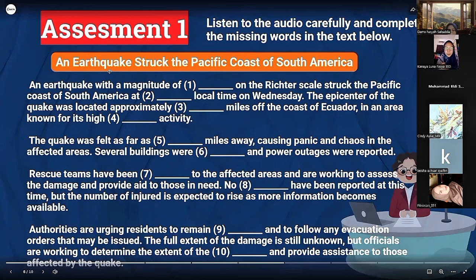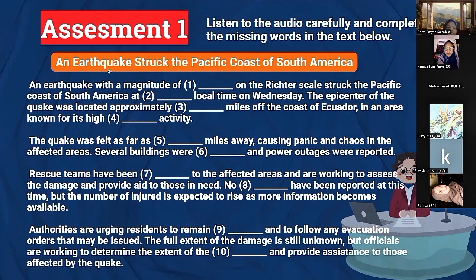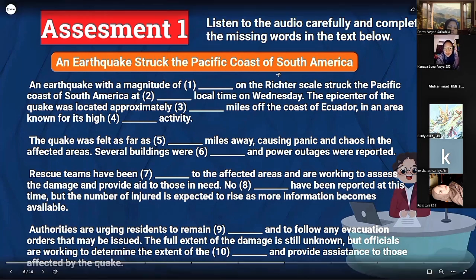The answer is 3:12 p.m. All right. Number 4, please answer, Keisha. Okay, I keep your answer. Next, number 5. Please answer, LD. Yes, Miss. For number 5 is 200.